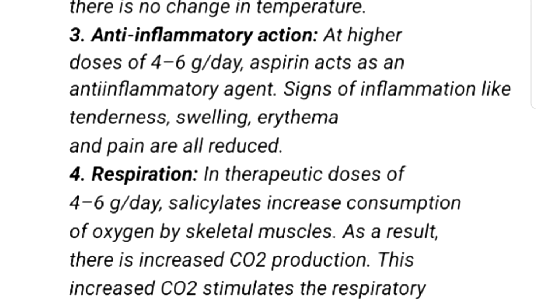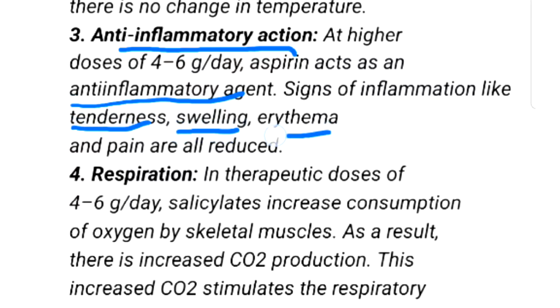Now next is anti-inflammatory action. At higher doses, aspirin acts as an anti-inflammatory agent. Signs of inflammation like tenderness, swelling, erythema and pain are reduced. At higher concentration, with a dose such as 4 to 6 gram per day, aspirin will act as an anti-inflammatory agent. The signs of inflammation such as erythema, swelling and tenderness will all be reduced.